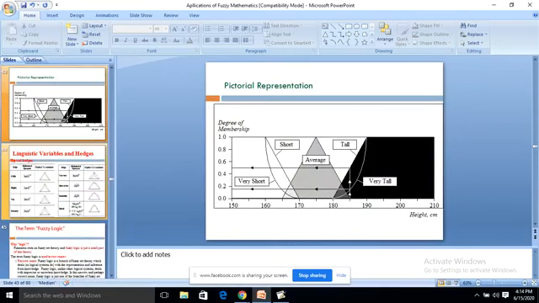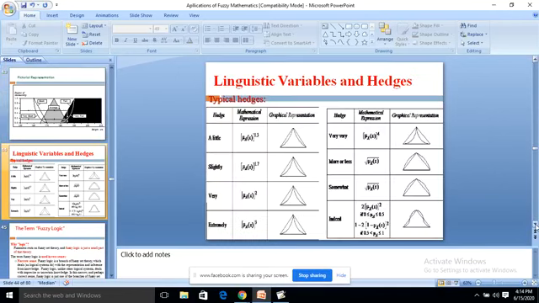Pictorial representation: the degree of membership is given, the height is given. We previously had short, tall, average. So we can also include very short and very tall, in order to get more accurate values. The linguistic variables are very useful to identify this.